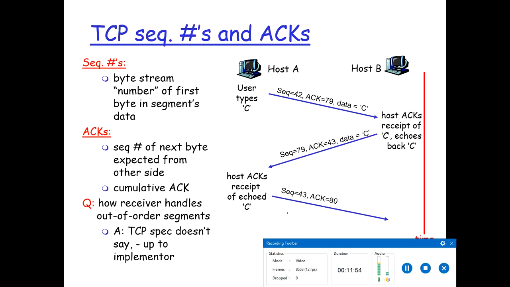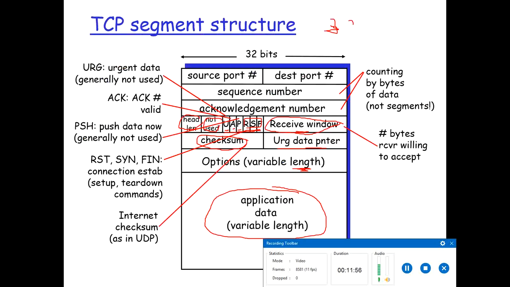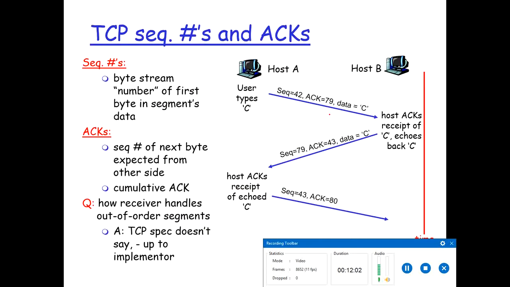Alright, now we talked about sequence number and acknowledgement number. It's very important. When TCP sends segments, it puts numbers on the segments so that the segments can be differentiated from each other.